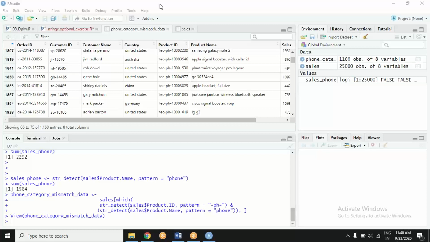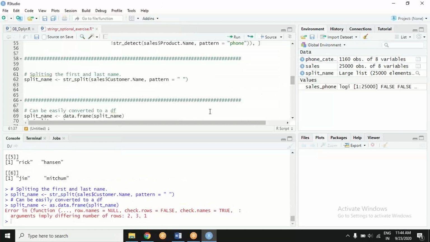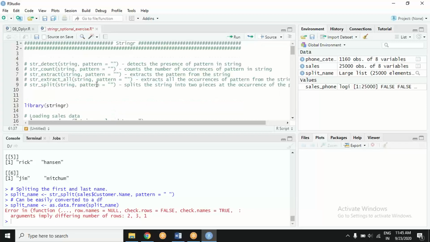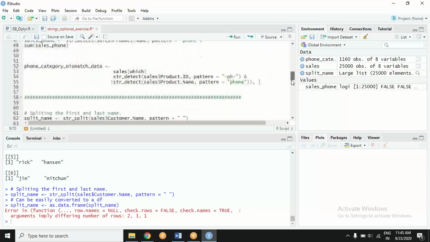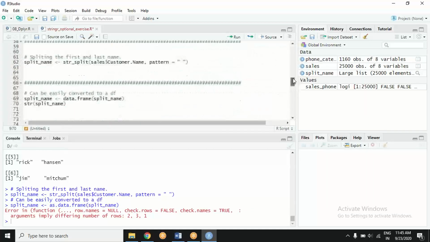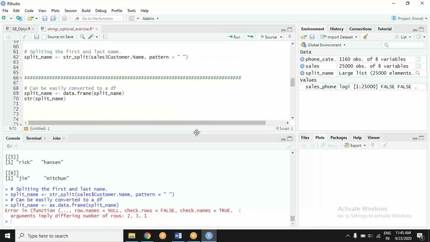Let's see what's happening. Code is already with you, so let's not worry about it. Let's worry about something else. What we are trying to do is apply hands-on with the split family. I want to split strings into pieces, the reverse of concatenate. Somebody mentioned that. So the function is str_split. I want to split what? Customer's name, and the pattern I am looking to split is the space.